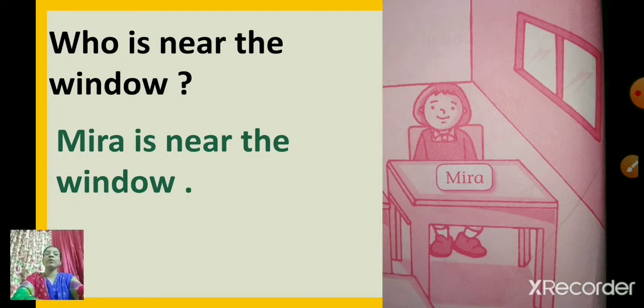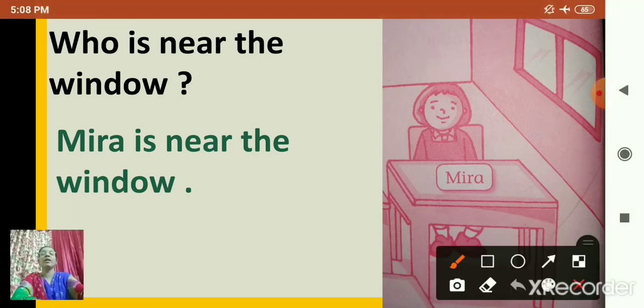Now tell me which word tells the position of Meera. Come on, which word tells us the position of Meera? Yes, the word near. Near tells us the position of Meera, where Meera is sitting. So, who is near the window? Meera is near the window.